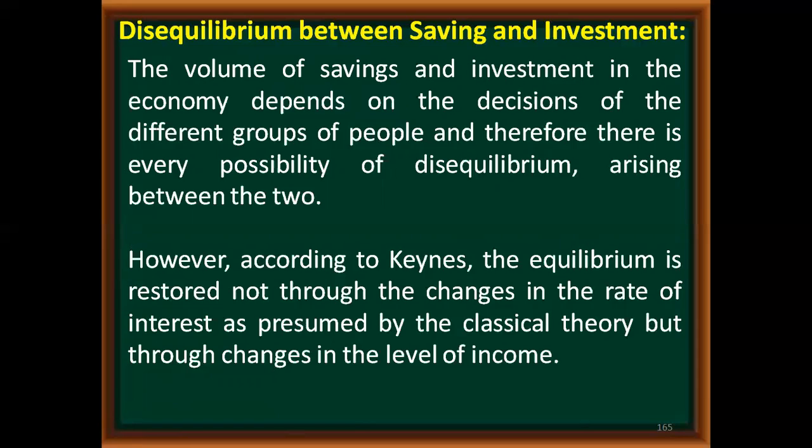According to classical economists, the rate of interest is going to determine the equilibrium level, or restoration of equilibrium will be done through the rate of interest. But Keynes said that it is not through the rate of interest, but through changes in the level of income that equilibrium can be restored. That is the basic difference between classical and Keynesian economists.